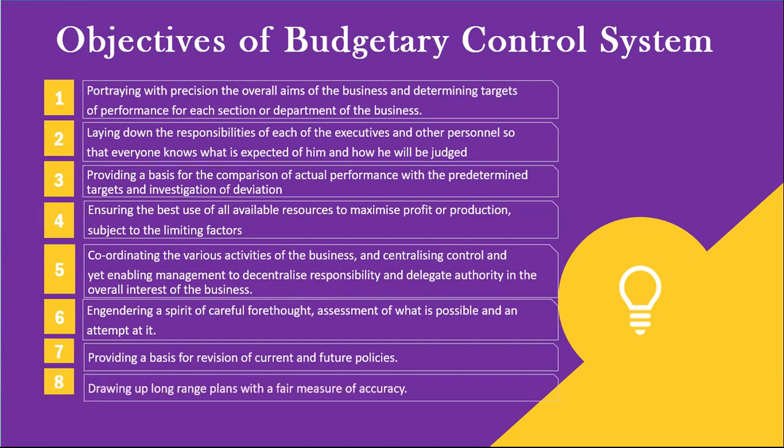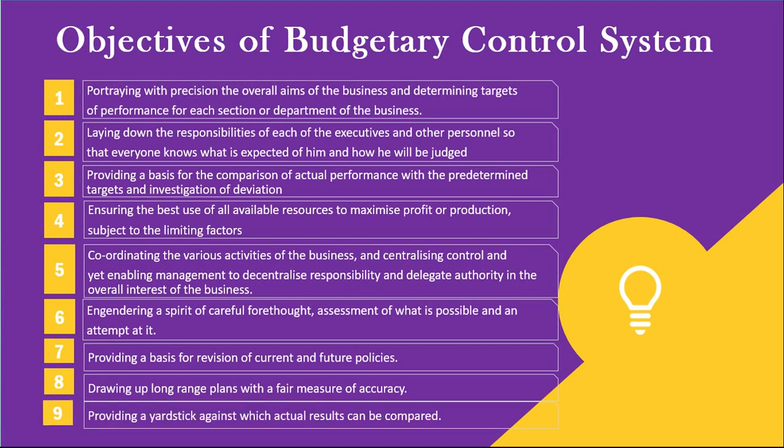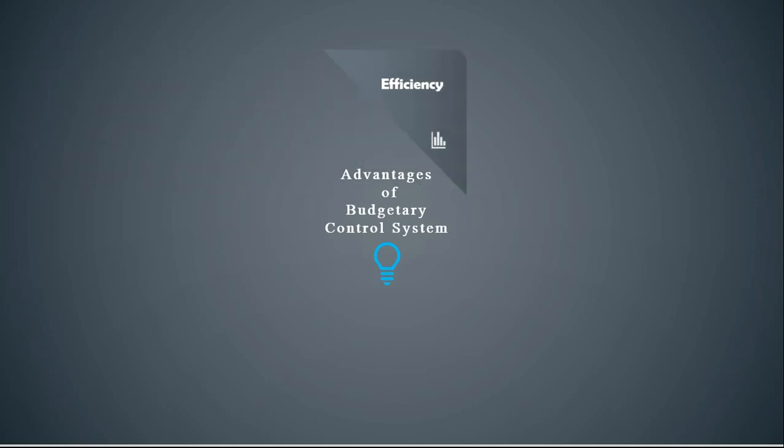Drawing up long-range plans with a fair measure of accuracy. 9. Providing a yardstick against which actual results can be compared. Advantages of budgetary control system. 1. Efficiency. The use of budgetary control system enables the management of a business concern to conduct its business activities